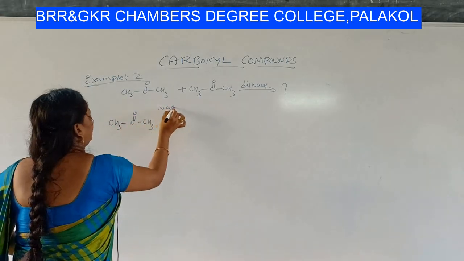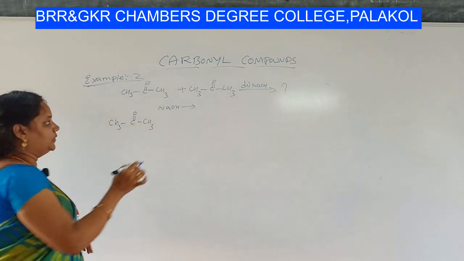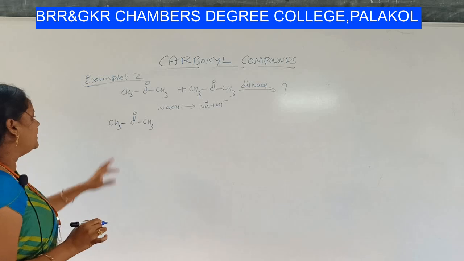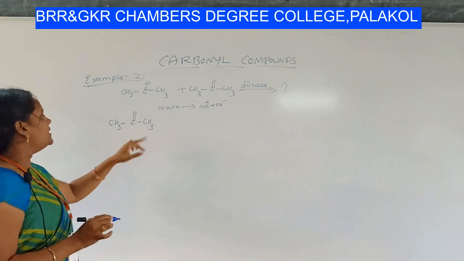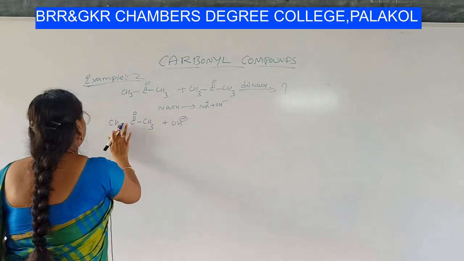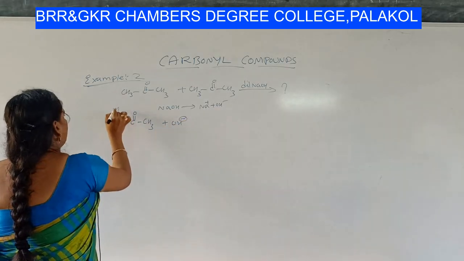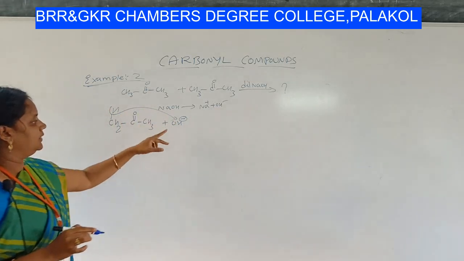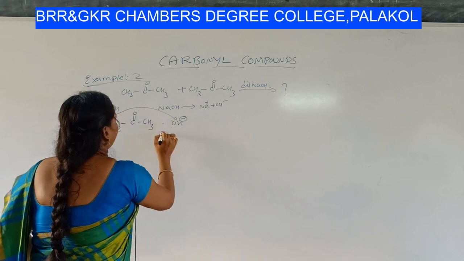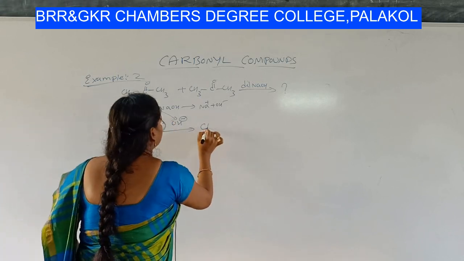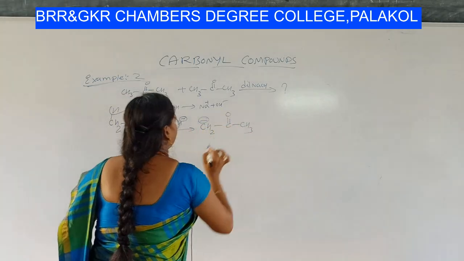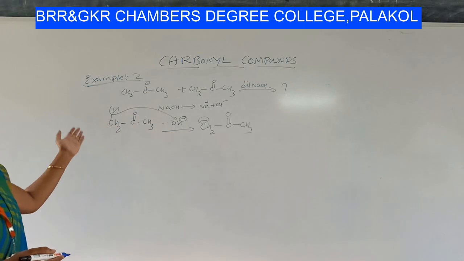First, what happens? NaOH will ionize into Na plus and OH minus, right? CH3 C double bond O CH3. Okay, in the first step, the OH minus ion takes a proton from here. So we will get CH2 minus C double bond O CH3. This is your first step.